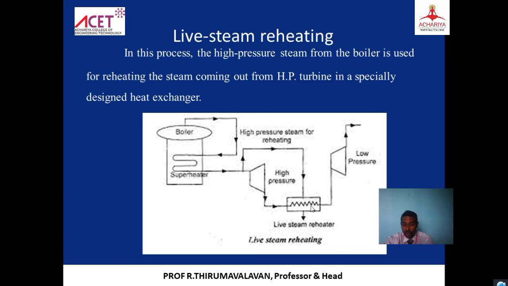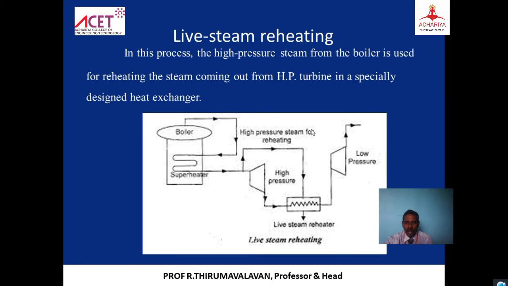That steam then goes to the low pressure turbine, where it again performs work. Then it goes through the actual cycle condensation. After condensation it comes to the boiler again. So by using the live steam we are heating it, which is what we call live steam heating. This process also increases the efficiency of the Rankine cycle.